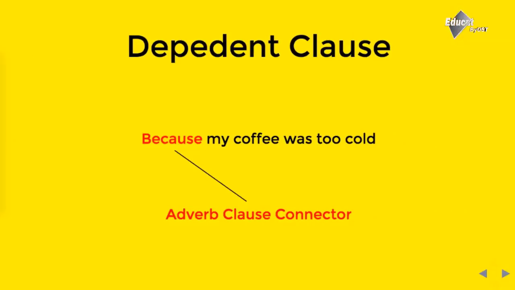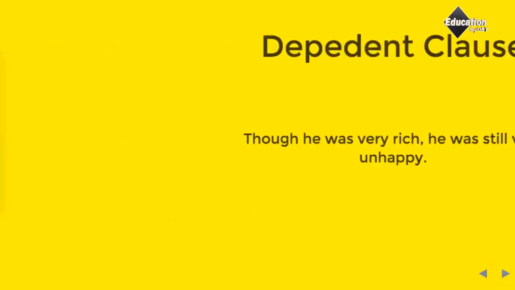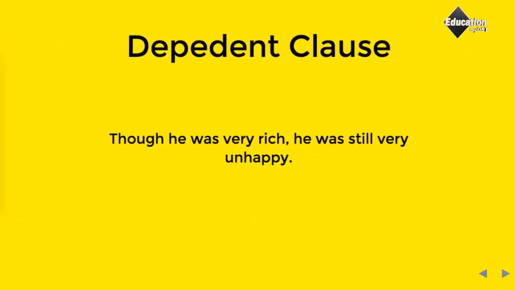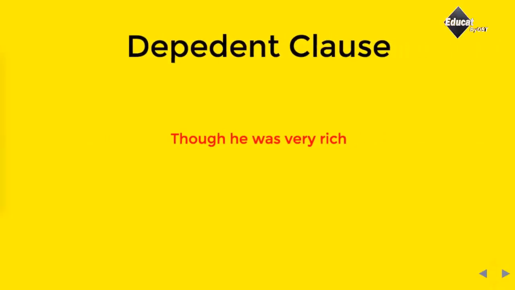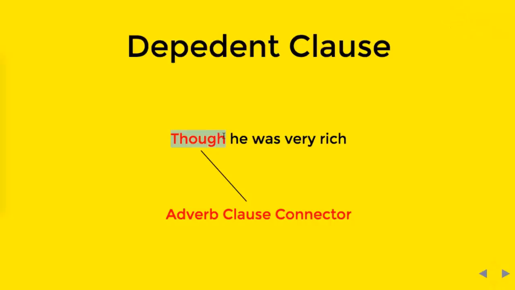Let's take the third example: "Though he was very rich, he was still very unhappy." The first part is the dependent clause, and the first word of this part is called the adverb clause connector.